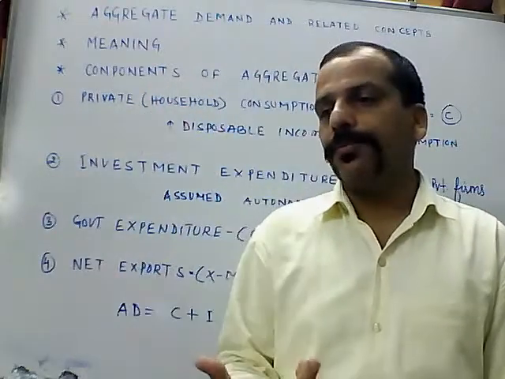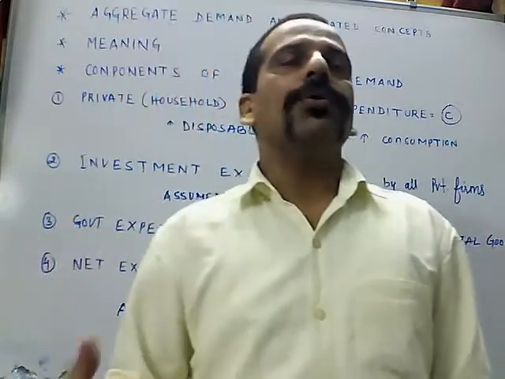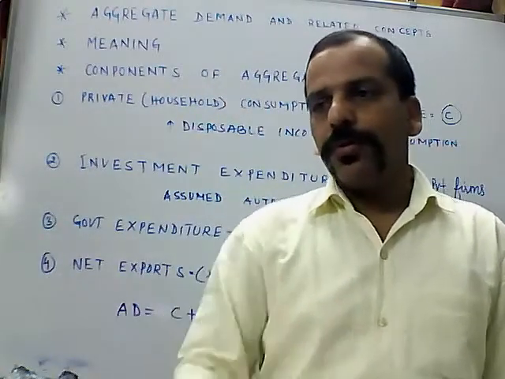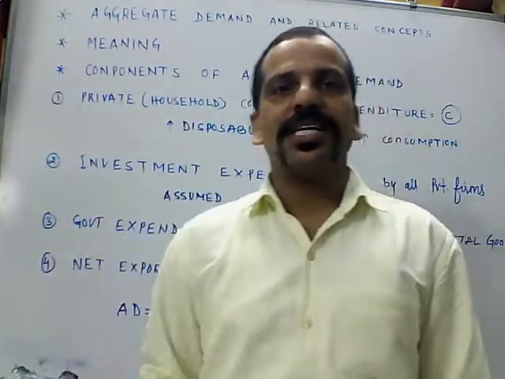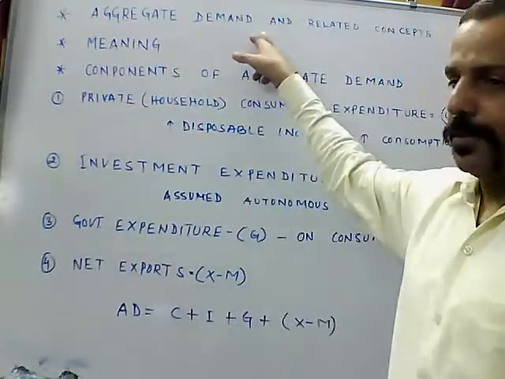So they have to plan what they will be buying in 2020, 21, 22. So the total value of all the final goods and services comes under aggregate demand.